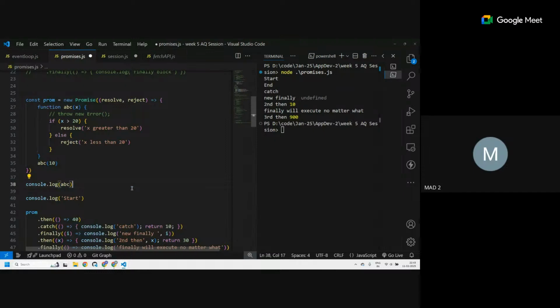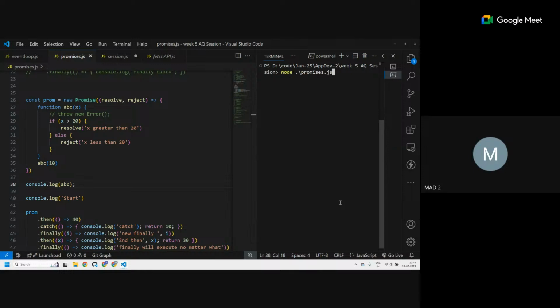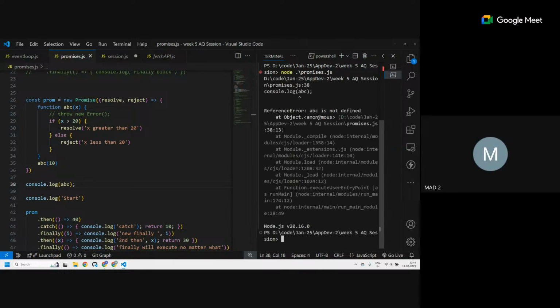So if ABC was accessible over here in the global space, it should print that it is a function, right? Let's see what happens. See, ABC is not defined. Why is this not defined? Can anyone answer this? Why is ABC not defined? Because it is inside a promise block.